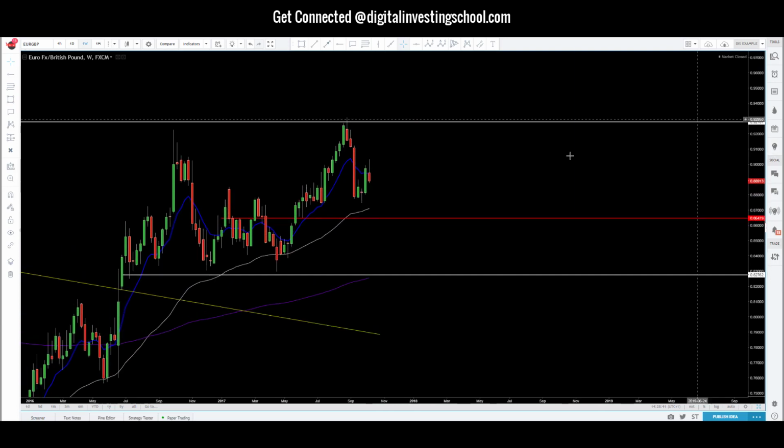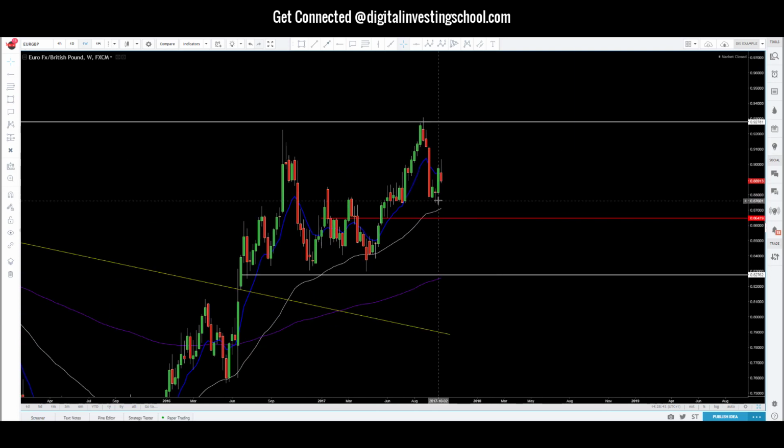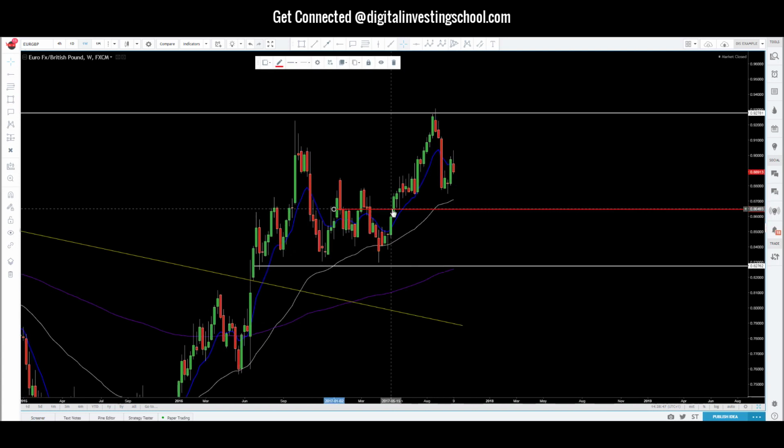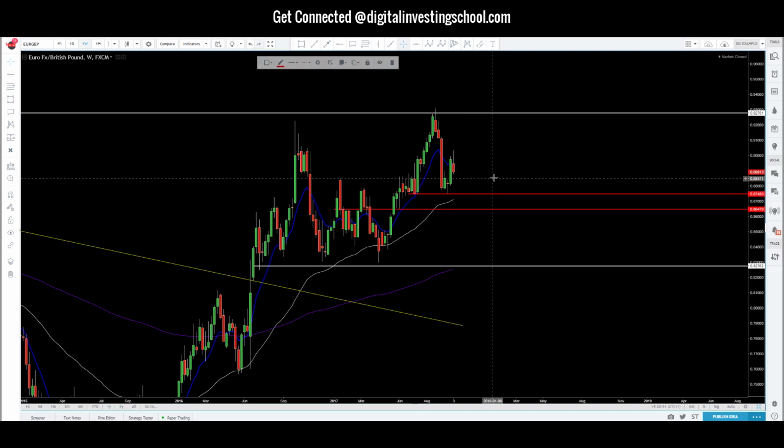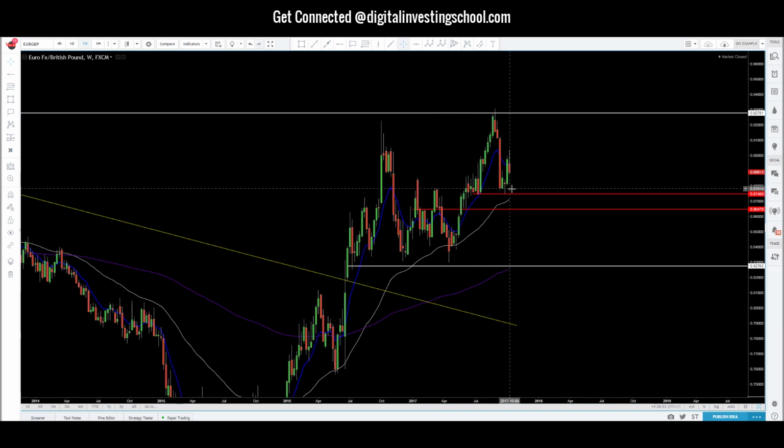Let's go back to our weekly chart. So yeah, I'd like to see if price can actually clear out this short-term low. Let me actually just draw this here. Our short-term low at 87.5. If we can see a break of this level, for sure we're going to be taking it down further.